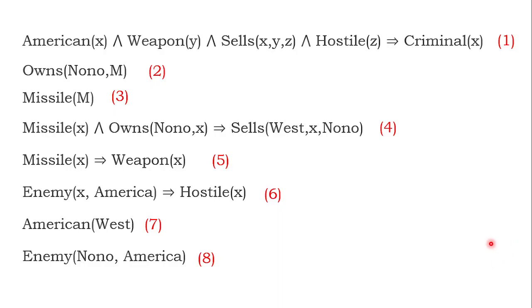Now we will start forward chaining. Very complicated. We will start forward chaining. One by one we will discuss. Let us take basic statements. M is a missile. Remember, M is a missile.